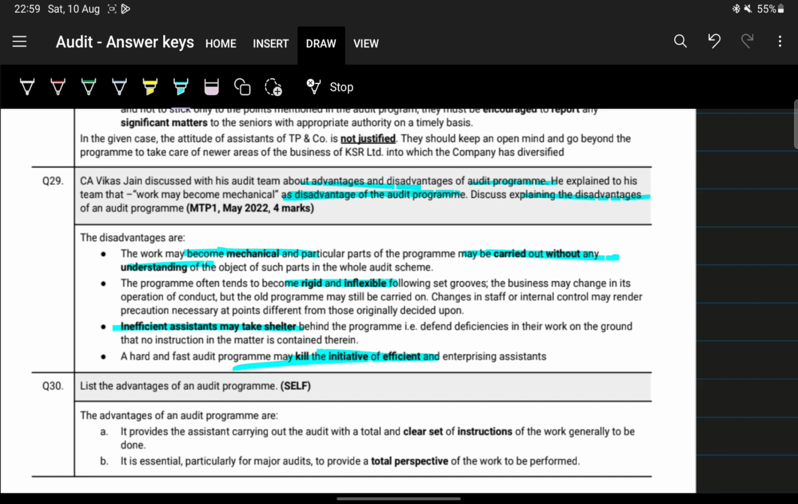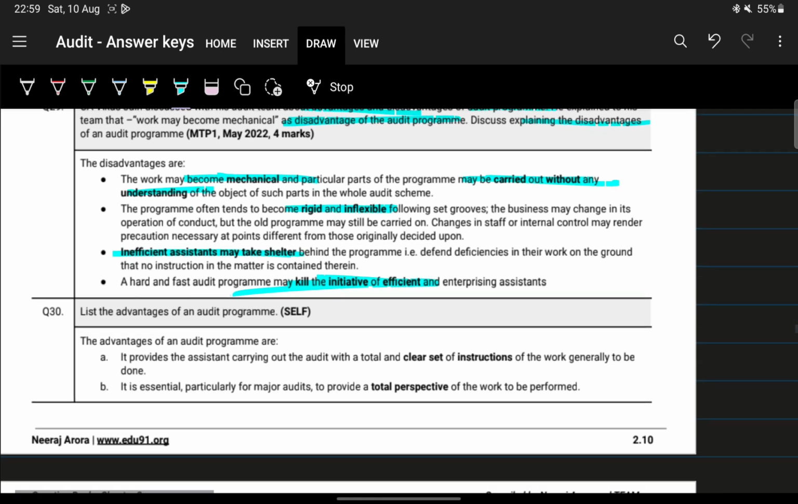Third, inefficient assistance takes shelter. They'll say that just because it is not there in the audit program, I didn't do it. And lastly, it kills the initiatives of enterprising or efficient assistance. Right. Next, last question. List the advantages of audit program.